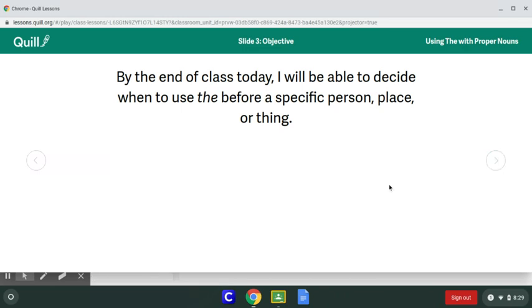So here's our objective for the day. By the end of class, I will be able to decide when to use the before a specific person, place, or thing, or a proper noun.